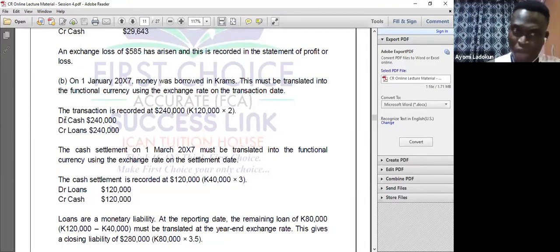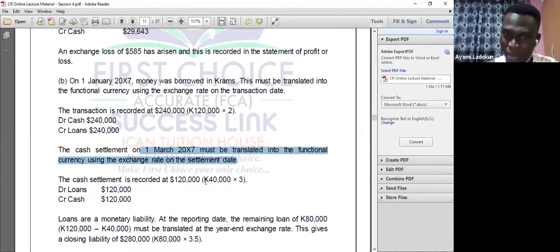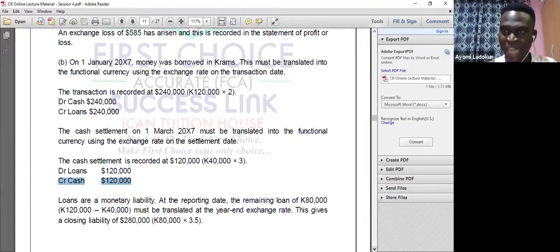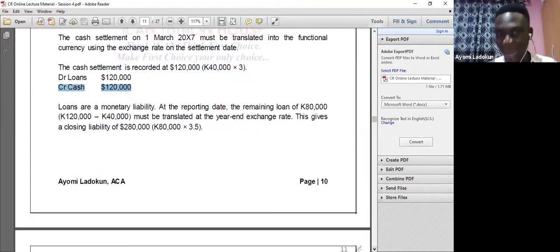So you debit your cash and you credit your loan. Then you pay part of it, and you also use that particular exchange rate again. When you use that exchange rate, we have 120. So you reduce your loan by 120 because you have paid, and you credit your cash. So what now happens at the end? Because there is a balance.